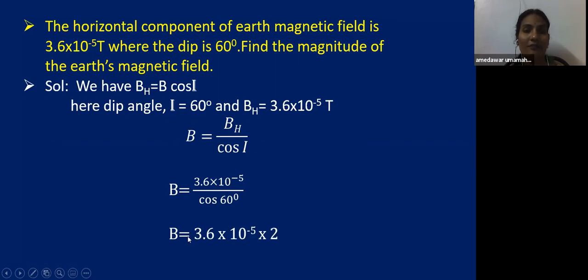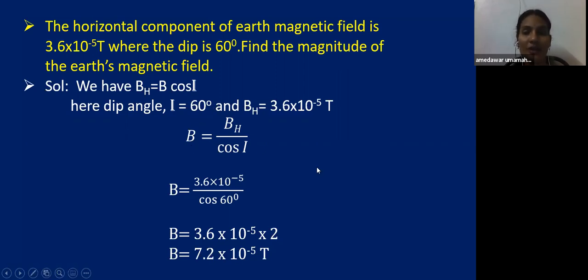Now the Earth's magnetic field is equal to 7.2 into 10 to the power of minus 5 Tesla. Cos 60 is 1 by 2, which means multiplying with 2. That is B equal to 7.2 into 10 to the power of minus 5 Tesla. In this way you have to calculate. You can calculate the horizontal component, or you can calculate the Earth's magnetic field strength at any point. If you know any one parameter, you can calculate the other parameters. So this is the convenience of this equation.